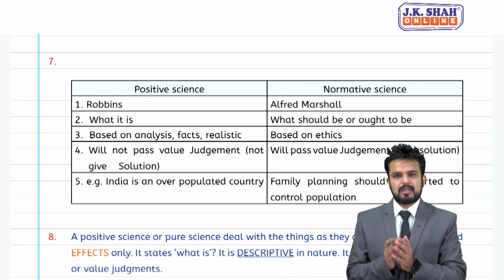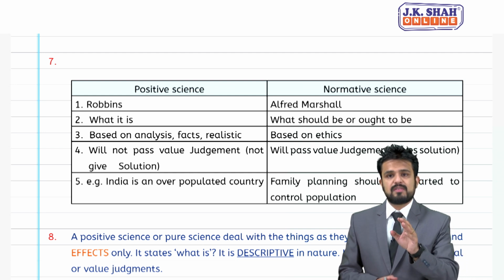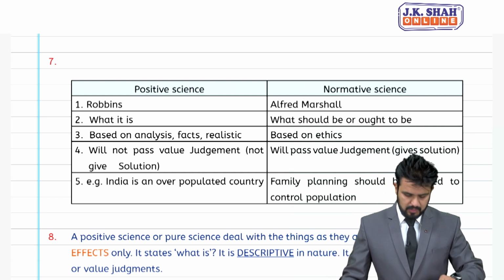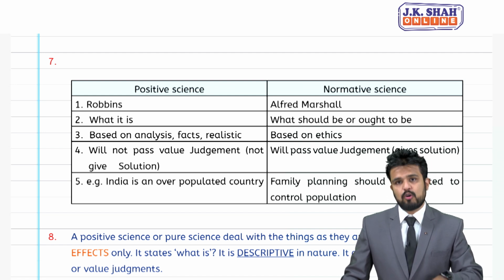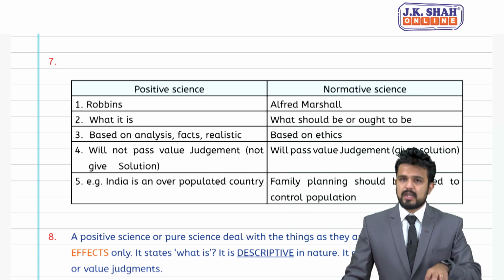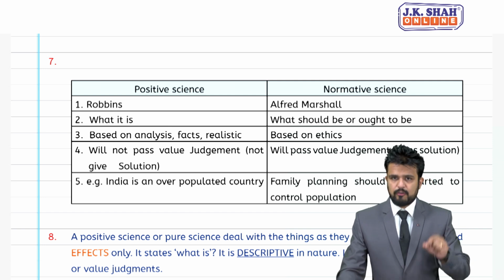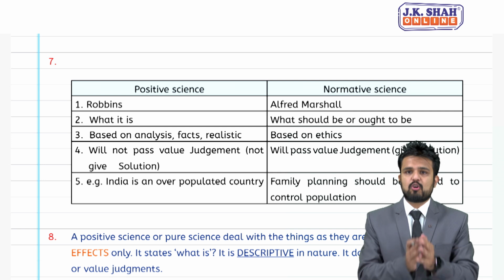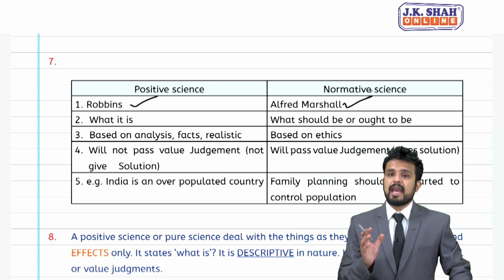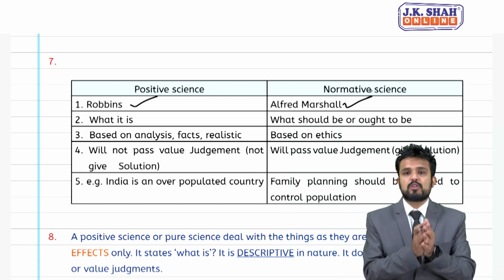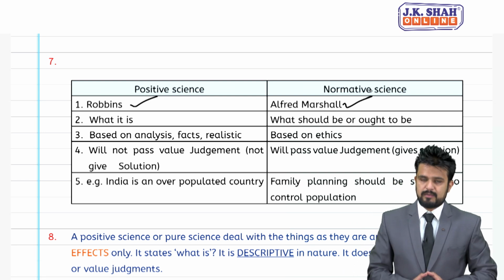Now let's begin with the next topic, chapter number 1. In chapter number 1, that is positive science and normative science. Now this is a very important topic, students. Quite a few MCQs they have asked from this topic itself. So understand this topic thoroughly. Now what is positive science? What is normative science? First of all, the positive science concept is developed by Robbins and the normative science concept is developed by Alfred Marshall.